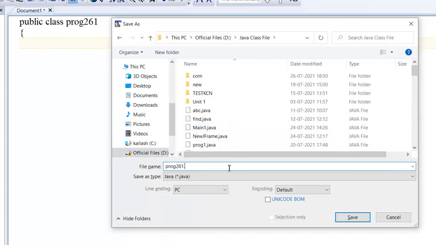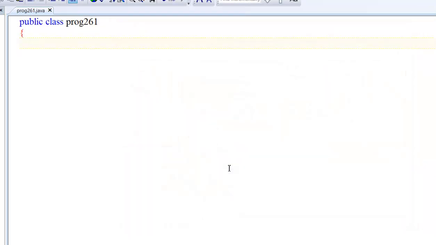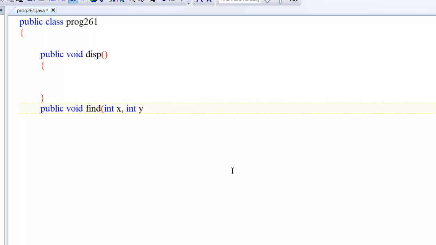Program261.java. As we have just discussed, it has, let's say, methods. Public void display is our method. It is a simple method, where we write some code inside it. Let's say public void find, where we write parameters int x, int y to perform some operation.